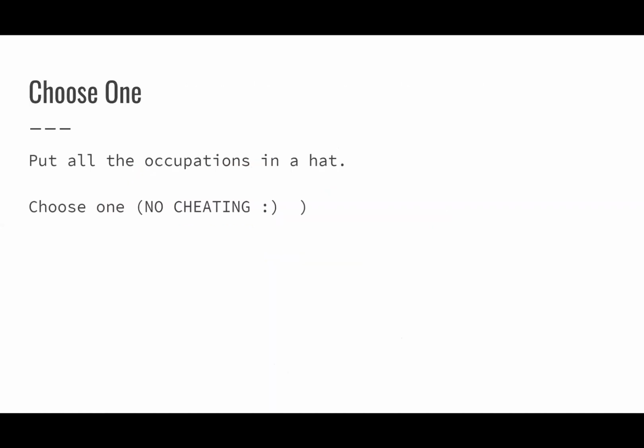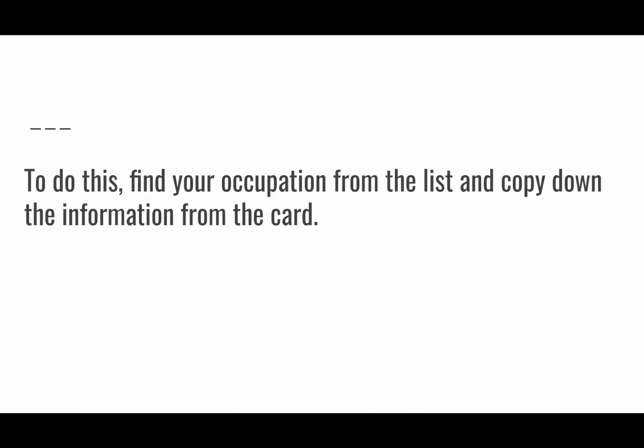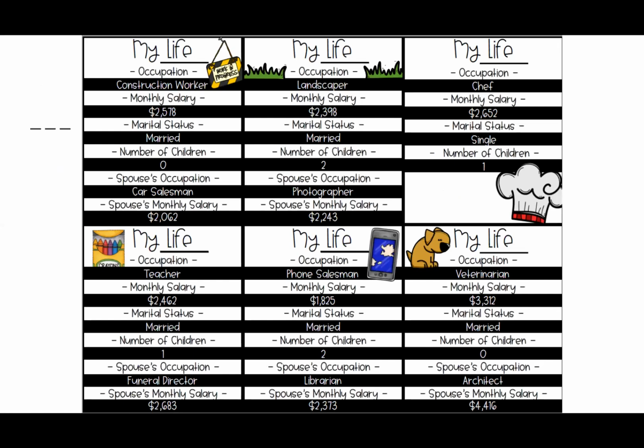So let's go back here for a second. You write these all down, you pick one out of a hat, and then you go to here. Let's say out of the hat you picked landscaper. That means this right here would be the life that you have. You are a landscaper. Your monthly salary, which means the amount of money that you get per month, is $2,398. You are married. You have 2 children. Your spouse, which means your husband or your wife, is a photographer, and their income is $2,243 per month. So this here is your life.